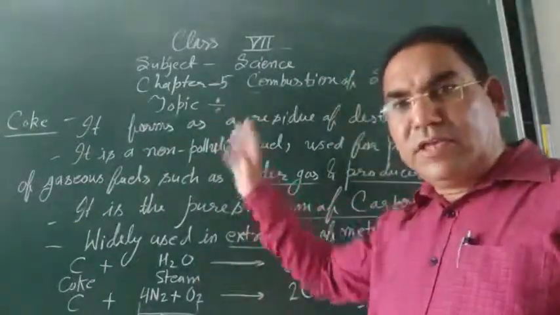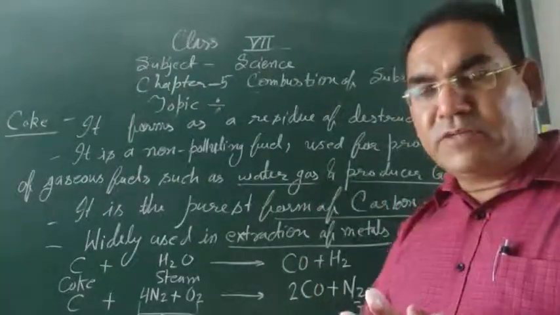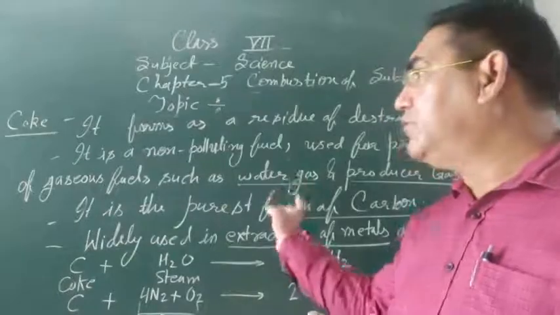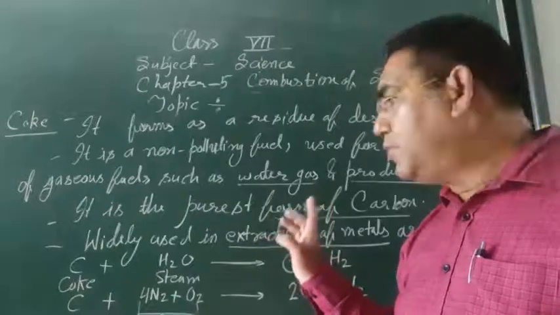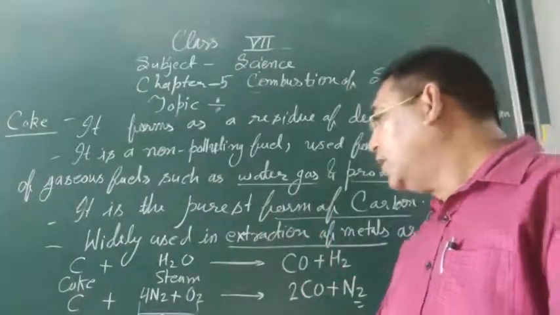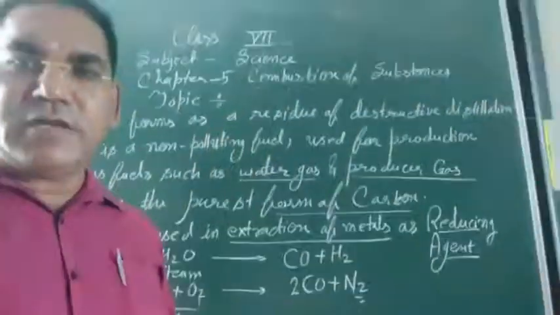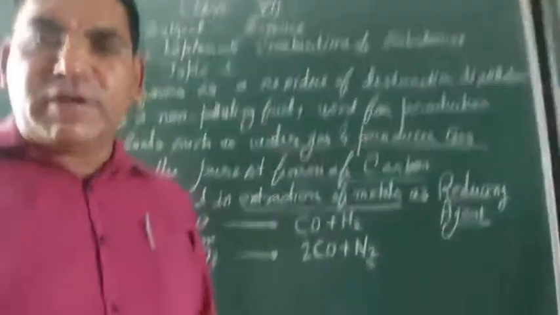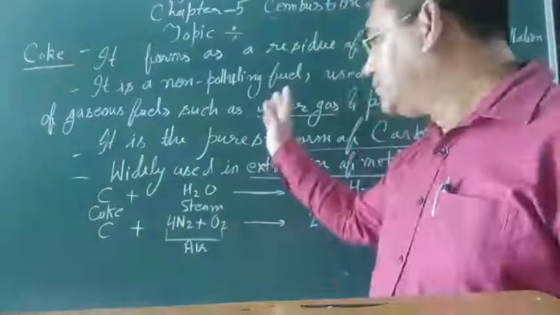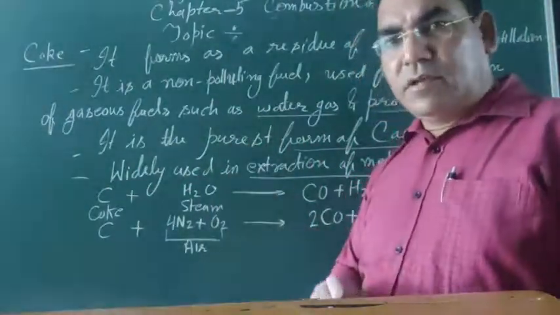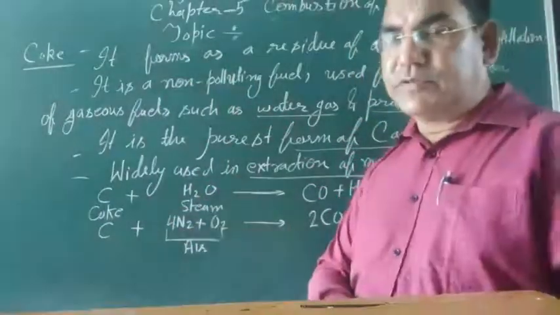The coke is the purest form of the carbon. In competitive examinations, a most important question: which is the purest form of the carbon? Coke. It is widely used in the extraction of the metals. Metals को obtain करने के लिए हम इसको use करते हैं. How are producer gas and water gas produced?